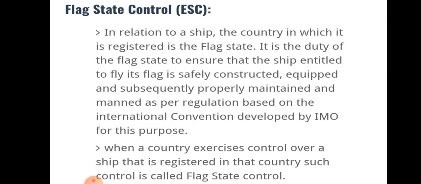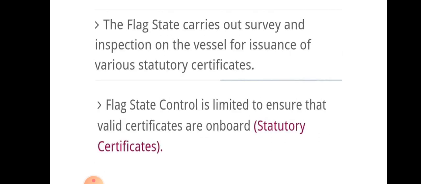So, flag state control means that in relation to a ship, the country in which it is registered is known as the flag state. It is the duty of the flag state to ensure that a ship entitled to fly its flag is safely constructed, equipped, properly maintained and manned as per IMO conventions. Then the flag state carries out survey and inspection of the vessel for insurance and various statutory certificates.